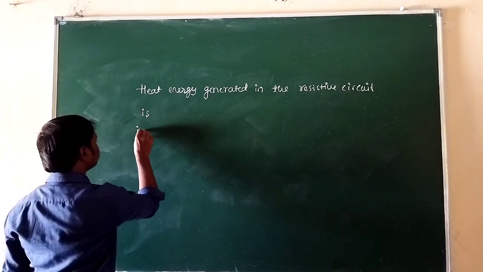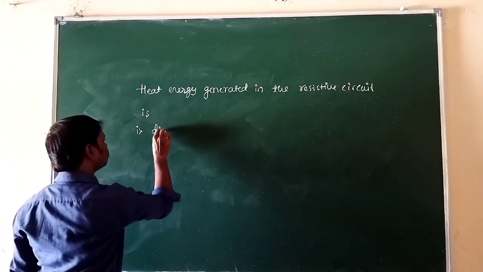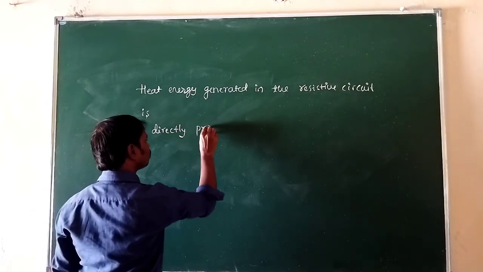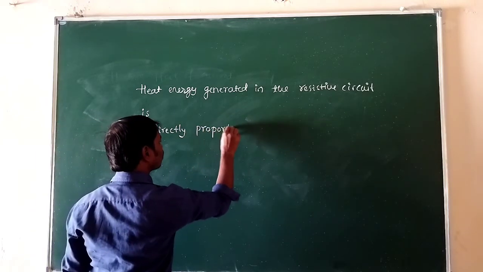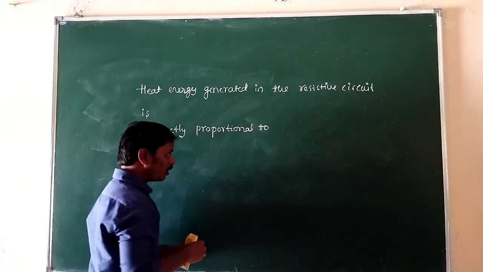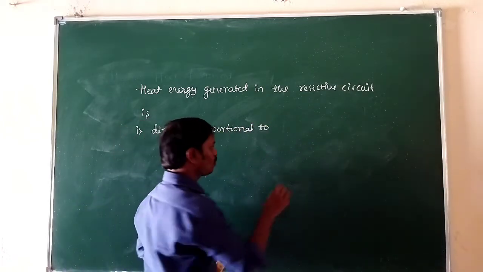Now the heat energy generated in the resistive circuit is, first one, directly proportional to the square of the strength of the current in the circuit.